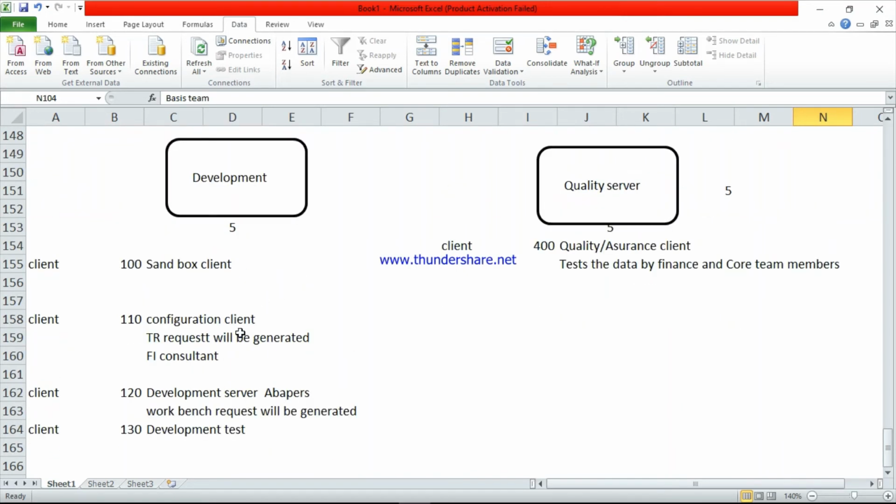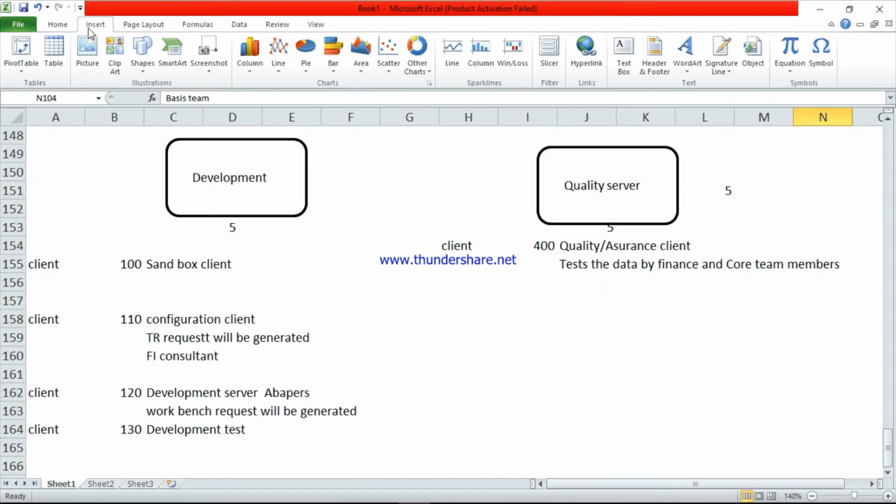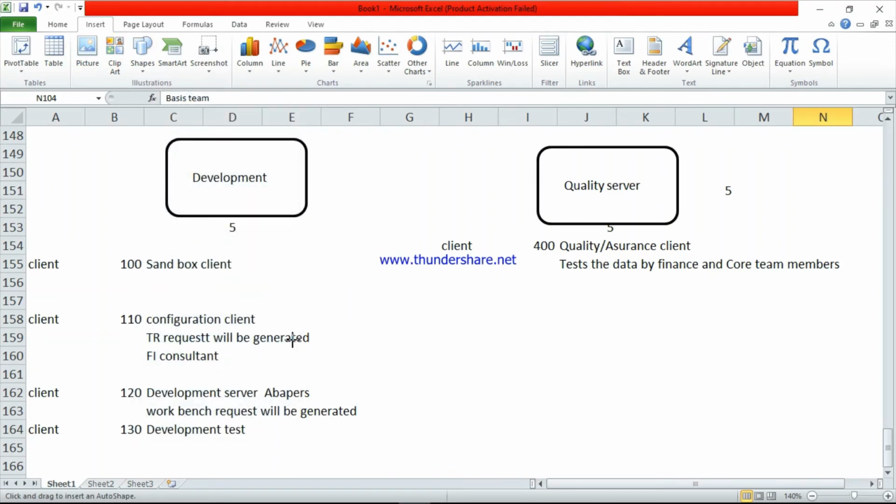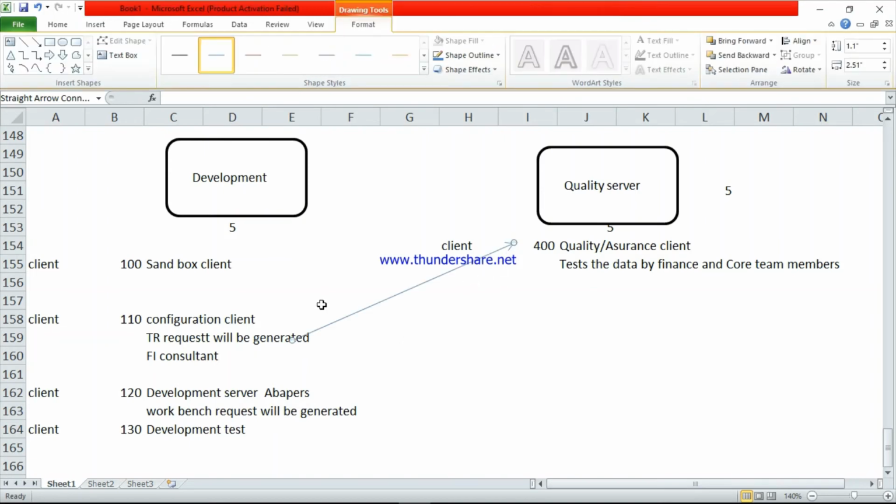At that time, they will send the data from here to here. So now this FI consultant data and technical data, whatever program they've written here, the data will move from client 110 to 400.